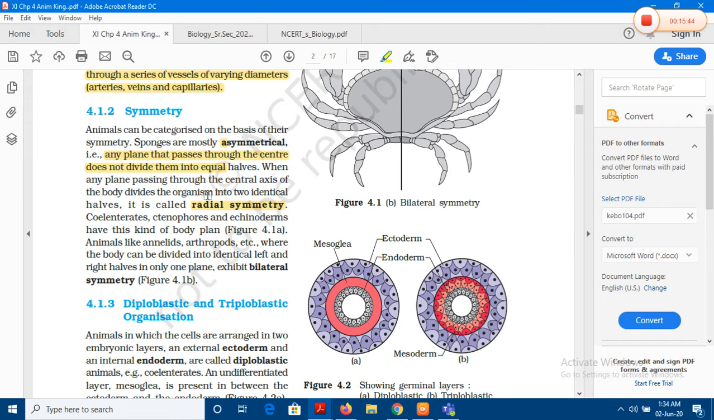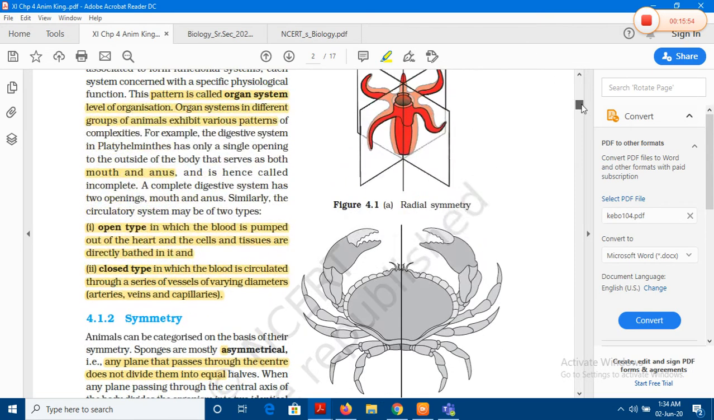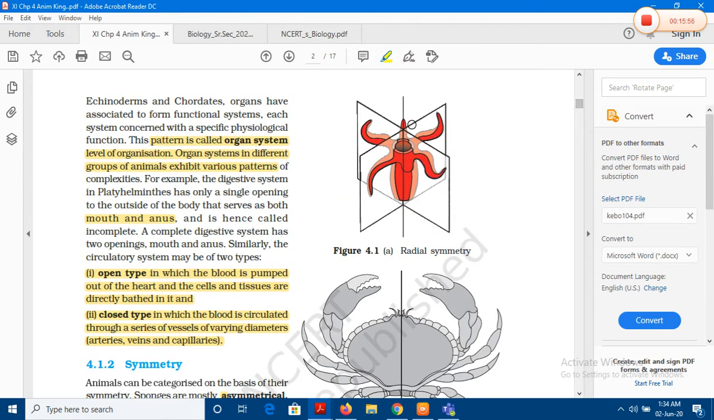That is radial symmetry. For example, coelenterates or cnidarians, ctenophores, echinoderms, they show this kind of symmetry. And for that, refer to the diagram over here. This is the body of Hydra, which is a coelenterate or a cnidarian. And you can see how many planes are around. So if this is the central point or the central axis marked by this yellow dot, you can divide the body of the Hydra or the coelenterate into two equal halves from any plane.